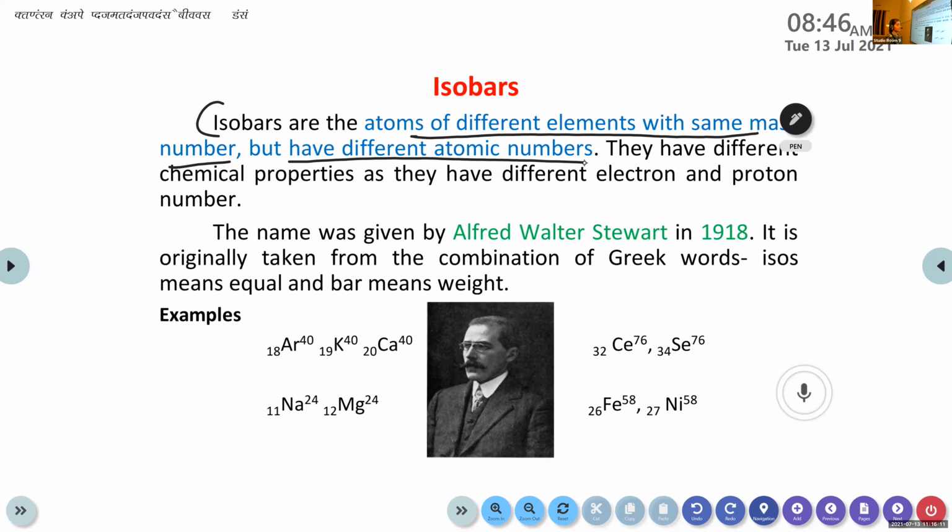They have different chemical properties because the number of protons and number of electrons are different in the case of isobars. Only need to write this much, okay? The name was given by Alfred Walter Stewart in 1918. It is originally taken from the combination of Greek words iso. Isos means equal and bar means weight.